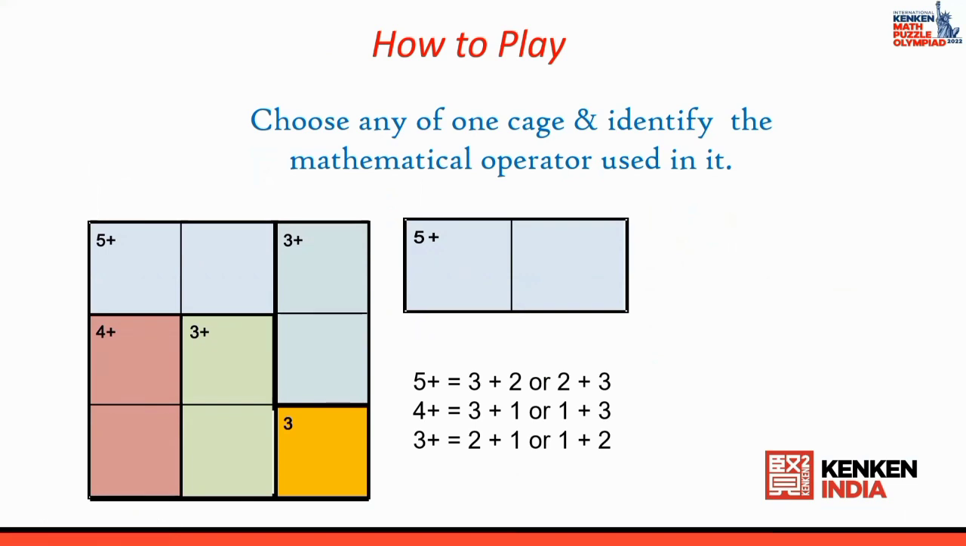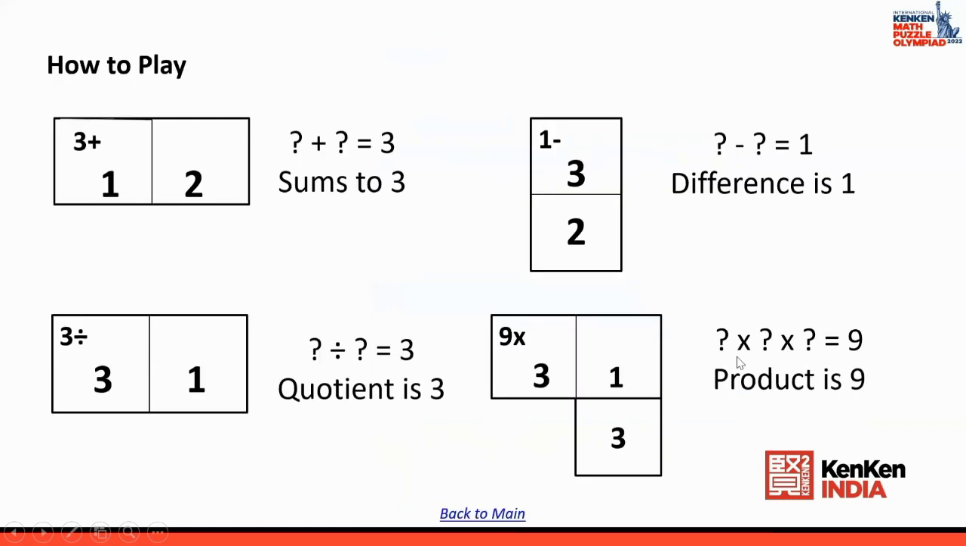Now let us look at the next cage, 4 plus. 4 plus means that by adding 2 numbers, you have to get the answer 4. And the numbers you can use are 1, 2 and 3. Here the options are 3 plus 1 or 1 plus 3. Now the next one is a cage which says 3 plus. This means you have 2 options, either 2 plus 1 or 1 plus 2. So this is how the cages basically operate. Let us look at some more cages. You have a cage called 3 plus. The options here are 1 plus 2 or 2 plus 1.